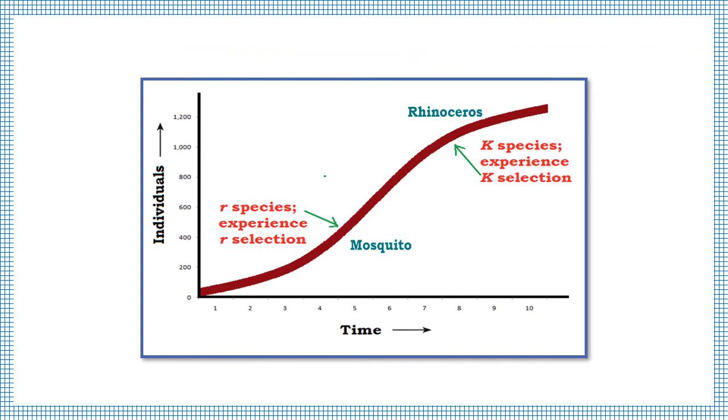This graph shows the r selected species and the K selected species simultaneously on a curve. The r selected species are at the bottom of the curve, where they experience r selection, and at the top of the curve are the K selected species, which experience K selection.